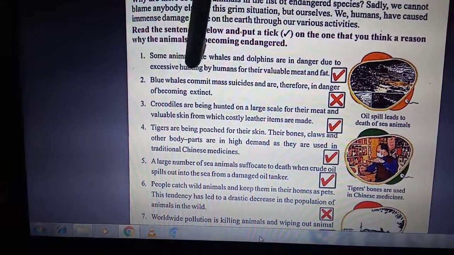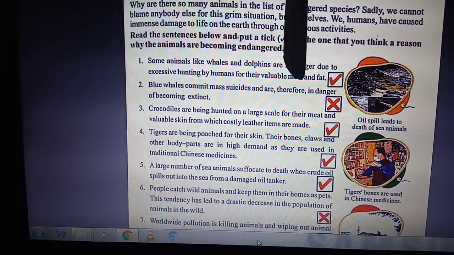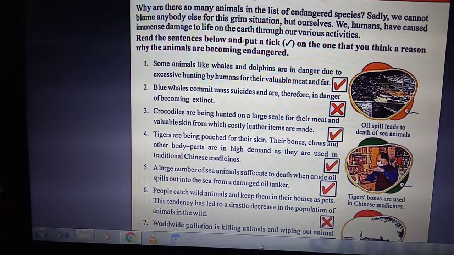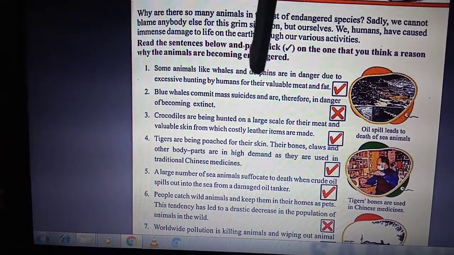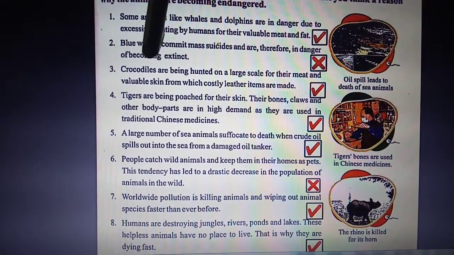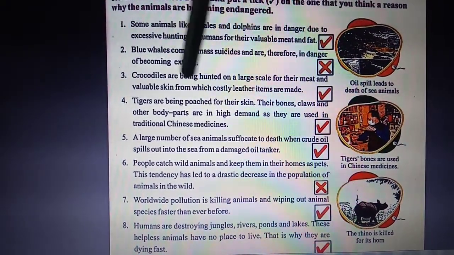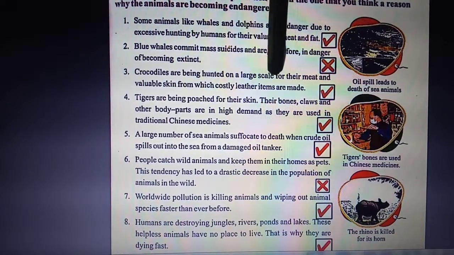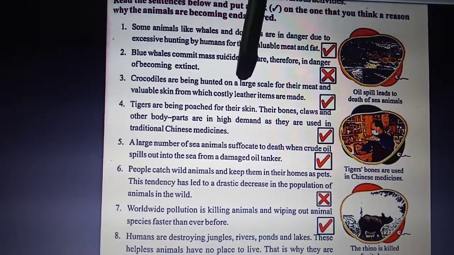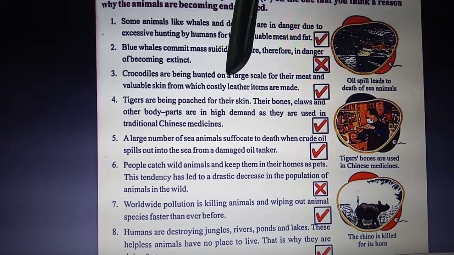Next is blue whales commit suicides and are therefore in danger of becoming extinct. Put cross in the given box. It is false because blue whales are not committing suicide themselves, but they are in danger because of various human activities. Next is crocodiles are being hunted on a large scale for their meat and valuable skin from which costly leather items are made. So put down tick in the box given. The statement is true because crocodiles are being hunted for getting meat and leather from them.